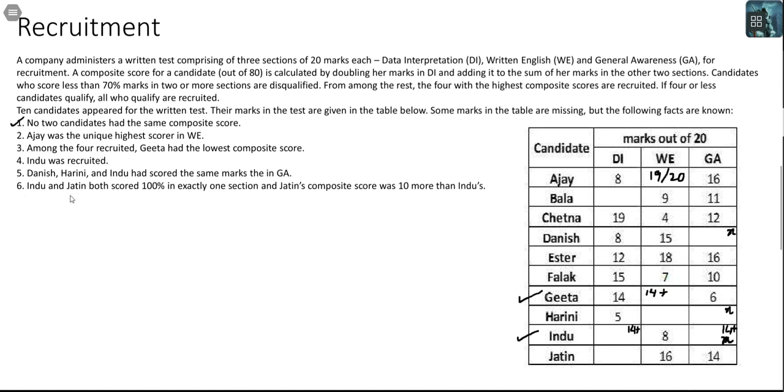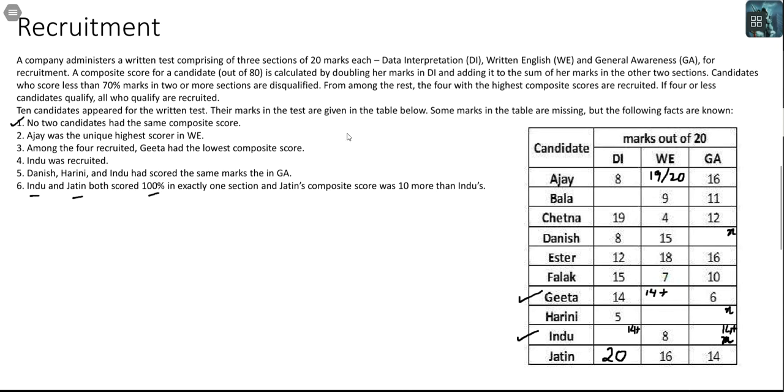Indu and Jatin both scored 100% in exactly one section, and Jatin's composite score was 10 more than Indu's. If Indu and Jatin are both scoring 100% in exactly one section, for Jatin there is just one section left. So this is the section in which he scored 100% marks. So this is 20.